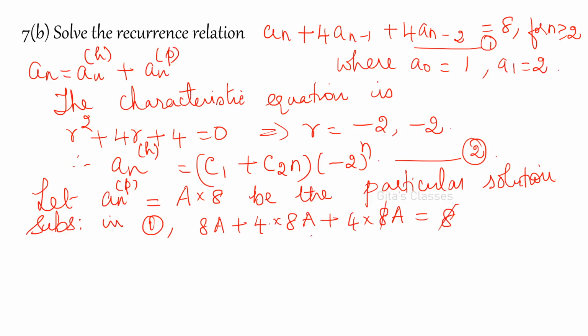So 8 will get cancelled throughout all the terms. What is remaining? 9A is equal to 1, which implies A is equal to 1 by 9.